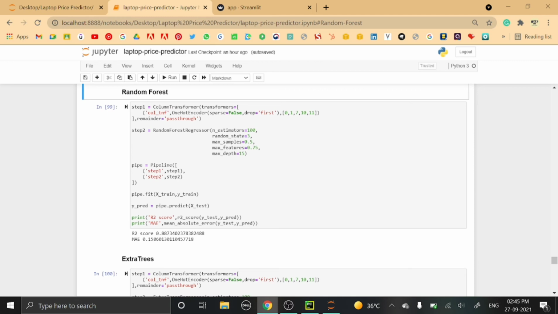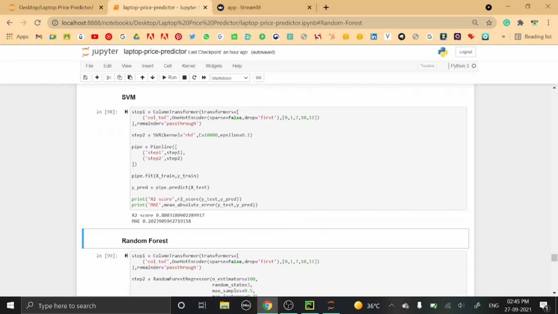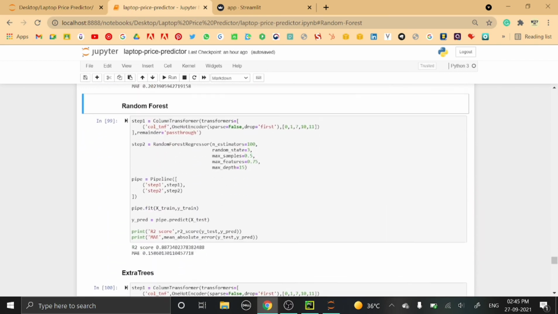Random state is 3, maximum sample is 0.5, maximum feature is 0.75, and maximum depth is 15. So the R2 score comes out to be 0.88, which is far better than the previous algorithms which were used for calculating the R2 score.